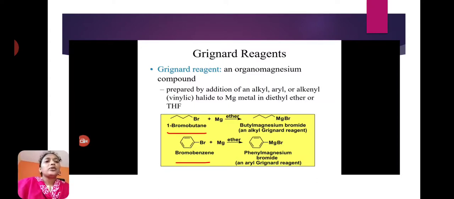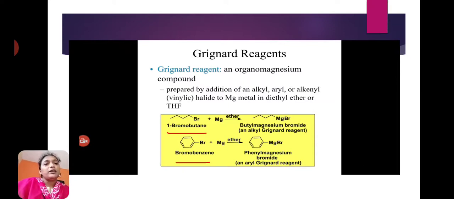This is the alkyl Grignard reagent. The second one is bromobenzene. Bromobenzene reacts with magnesium in presence of diethyl ether to give phenyl magnesium bromide. It is the aryl Grignard reagent.